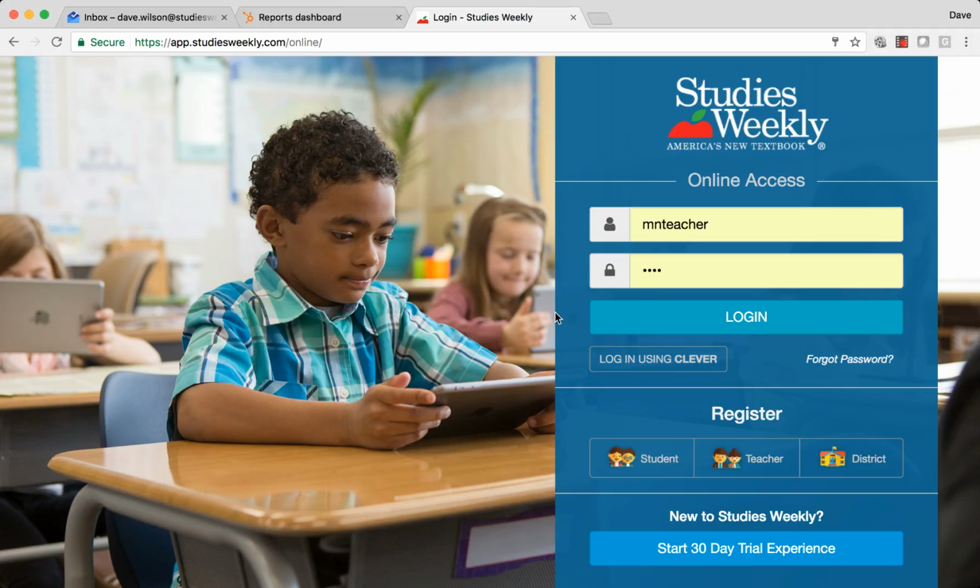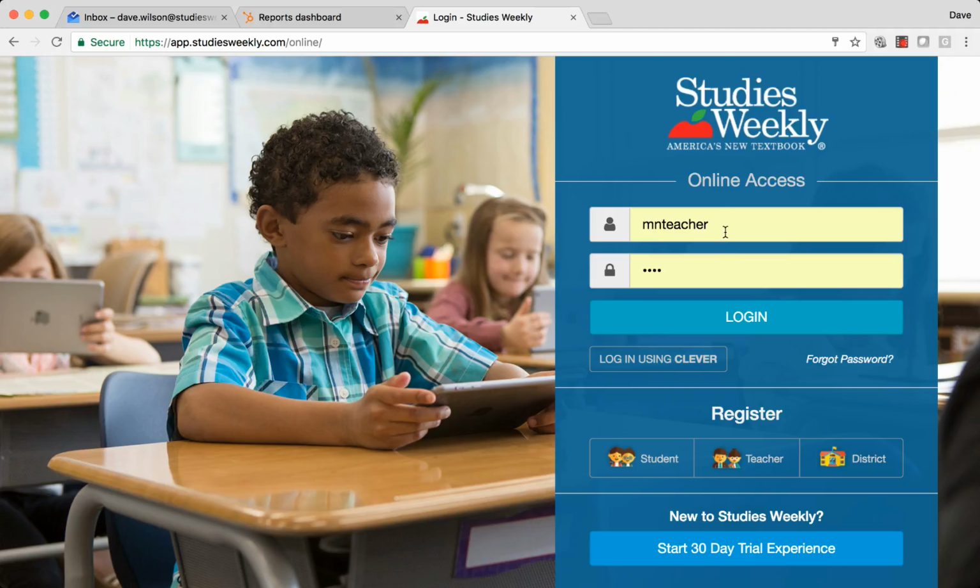If you already have a subscription to Studies Weekly, you're using the newspaper version, but you don't have an online username and password yet, click down here where it says register teacher, and it'll ask you what state you're in, what district, and then it'll identify the school, and it'll allow you to continue to build a username and a password. If you don't have a subscription and you just simply want to get in and see what studiesweekly.com is all about, please feel free to do that as well.